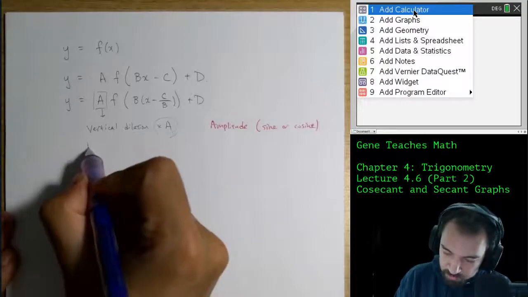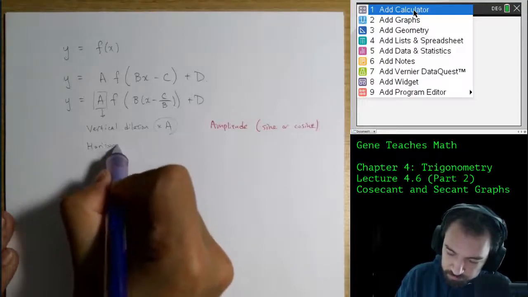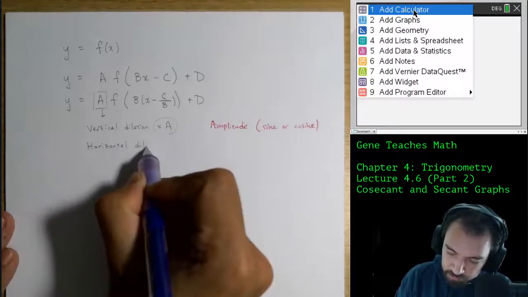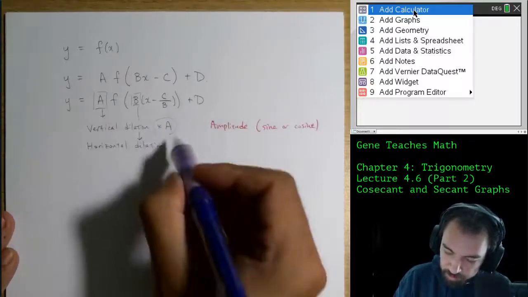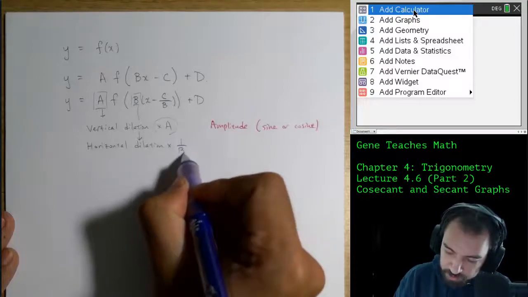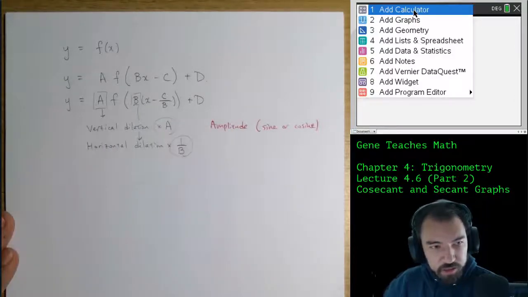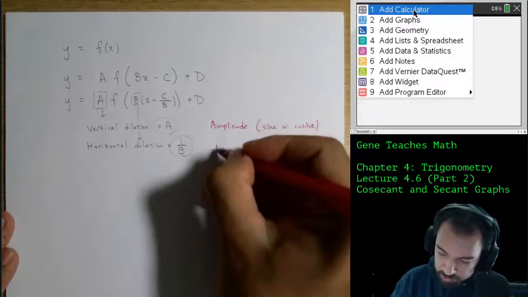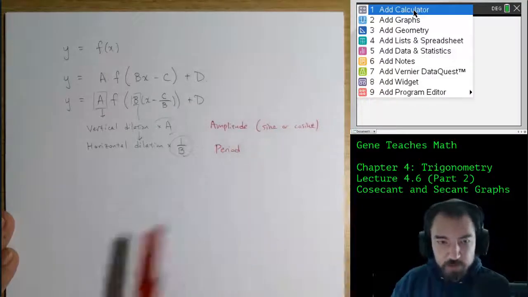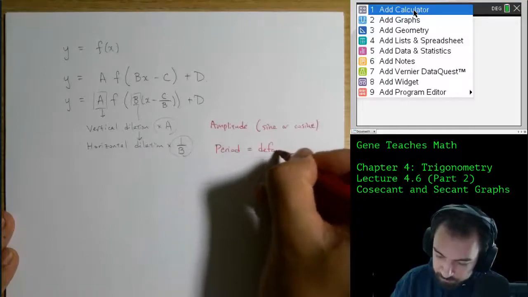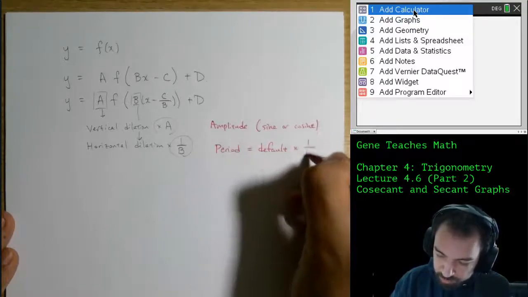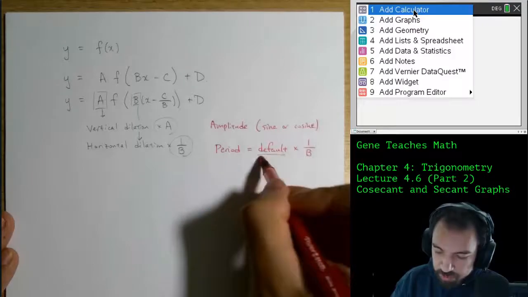And then we said there's a horizontal dilation governed by this b. And this is going to give us a horizontal dilation by a factor of the reciprocal of that number. And so we understand that the period is a horizontal thing. The period is going to be the default period multiplied by 1 over b. Now the question is, what is the default period?